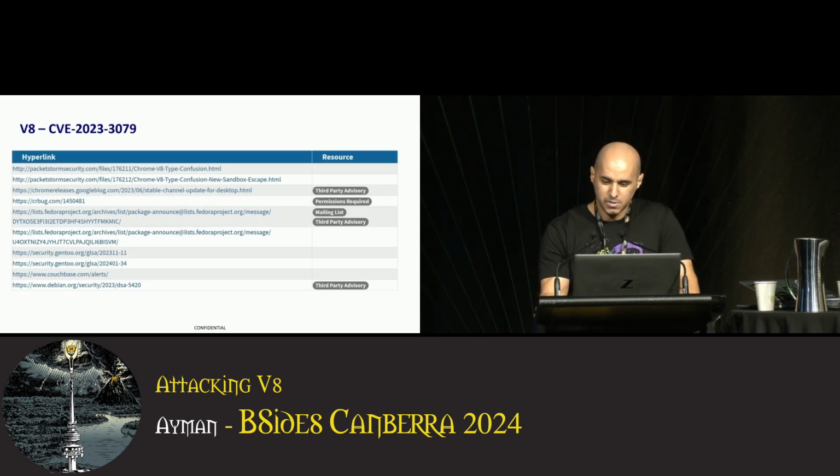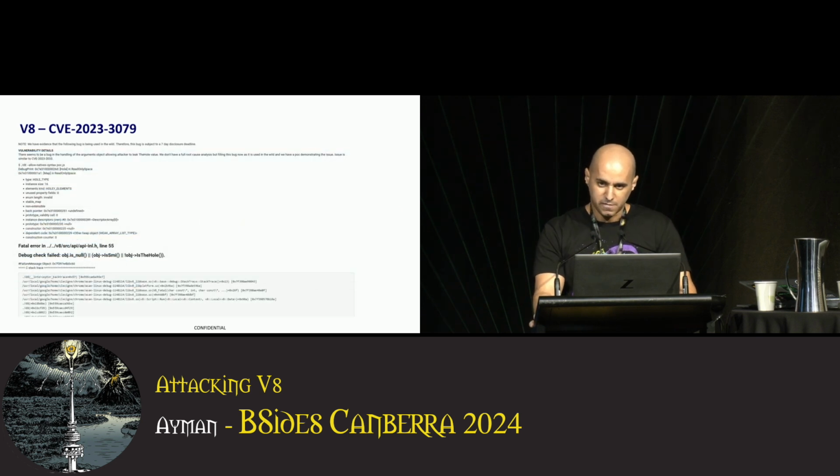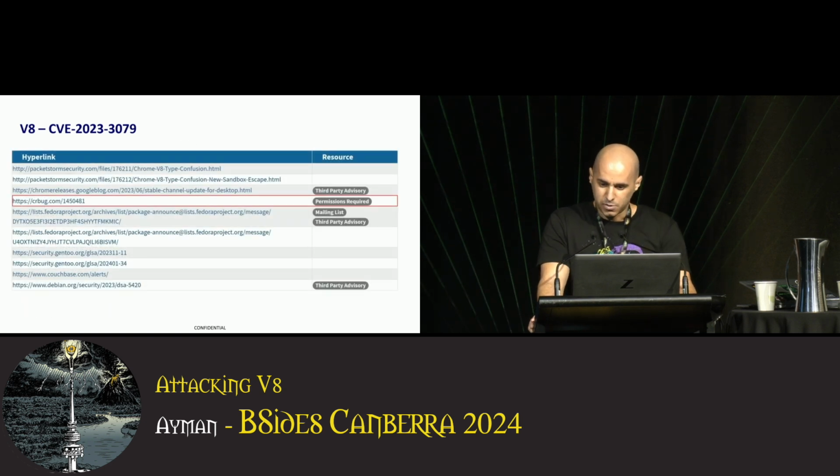Back to our advisory, it lists some external reference links. One of them is the Chromium bug tracker, crbug.com. This link lists further details and even provides a proof of concept code that triggers the bug, which is very useful. It states something about leaking the whole value. At the time I was researching, this page was not public yet, which would have been around Q3 last year. That's why also on the list page it says permission required for this page resource. So let's pretend we haven't seen it for now.